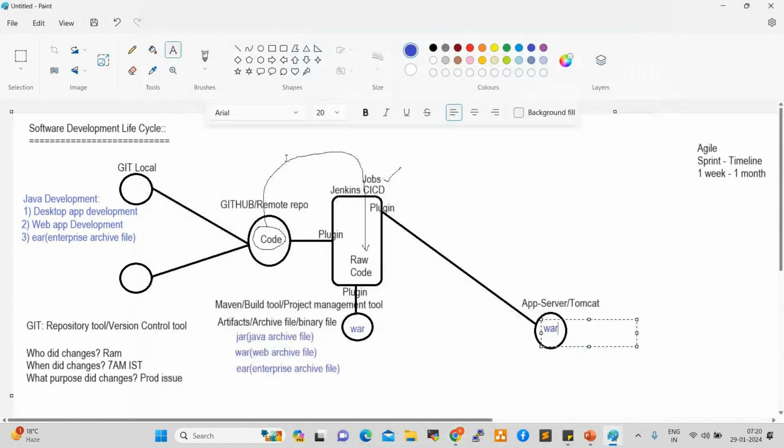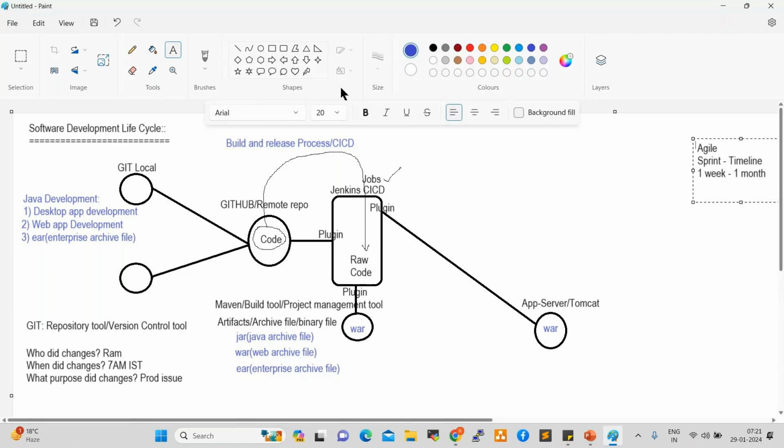So this we can call the build and release process, or CI/CD process. Every organization and every project team follows this process. Most organizations, 95%, follow the CI/CD build and release process. Most project teams currently follow Agile, and they follow this CI/CD process.